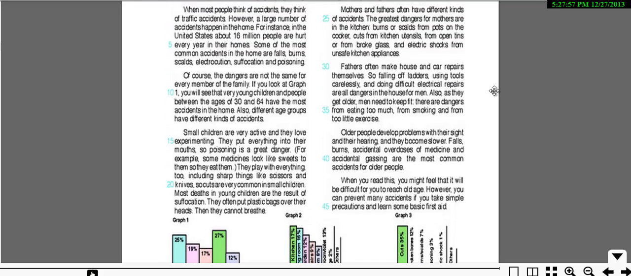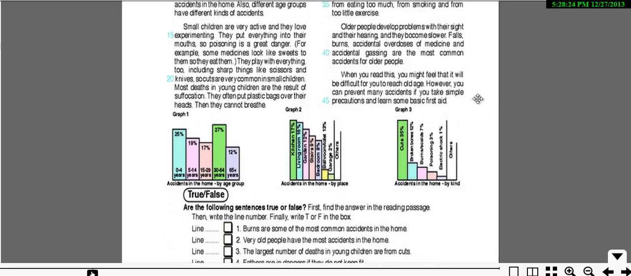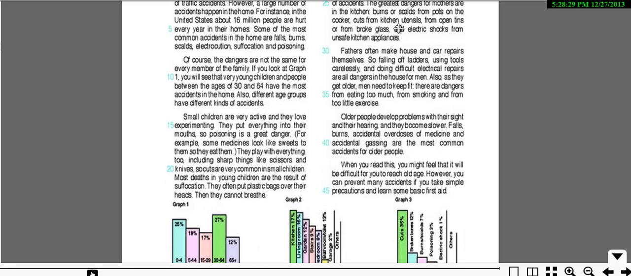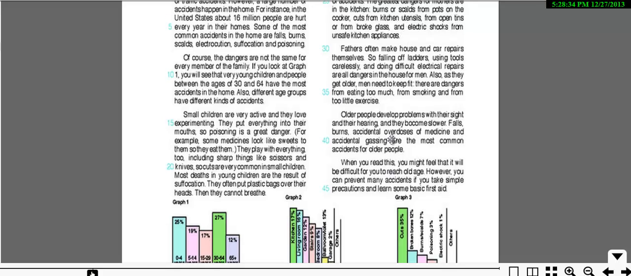Let's move on. Fathers often make house and car repairs themselves, so falling off ladders, using tools carelessly, and doing difficult electrical repairs are all dangers in the house for men. Also, as they get older, men need to keep fit. There are dangers from eating too much, from smoking, and from too little exercise. So this is about fathers, and number 4 says fathers are in danger if they don't keep fit. And yes, it's true here. There's danger coming from it, which is line number 32.